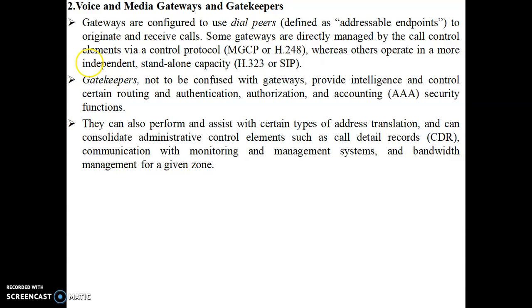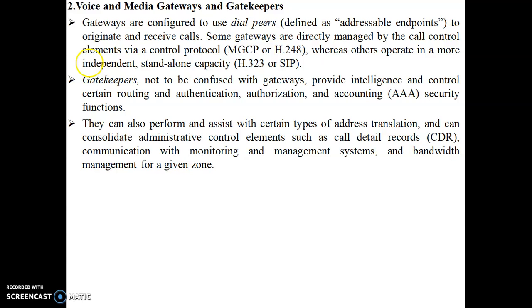So gatekeepers are the mediators taking care of the security mechanism in terms of triple A. They also perform and assist with certain types of address translation and can consolidate some administrative control elements. They are involved in address translation and they take care of some control elements also.